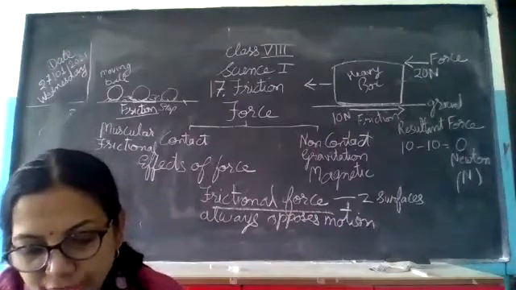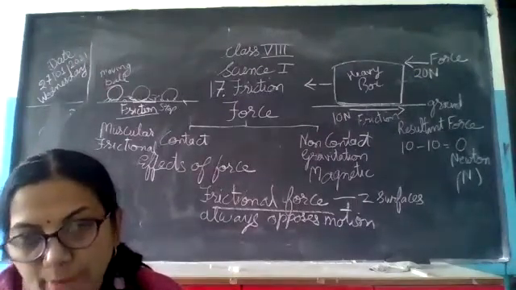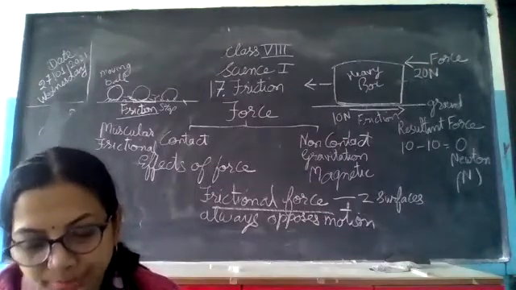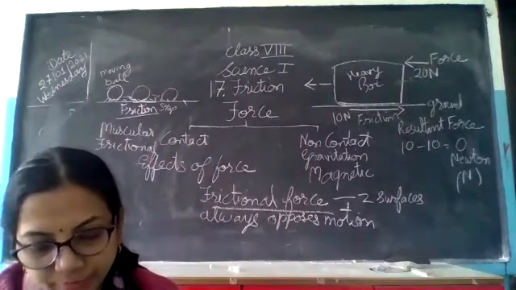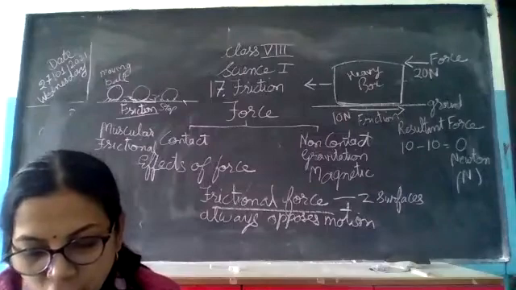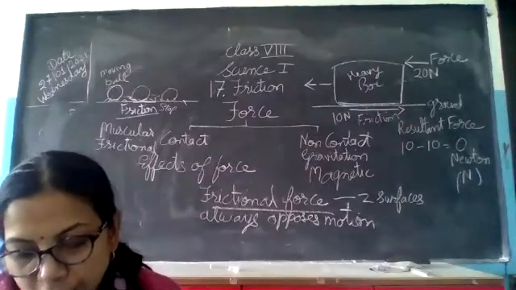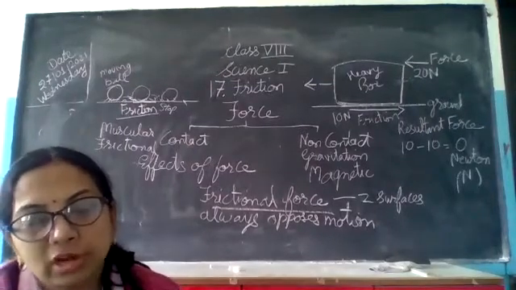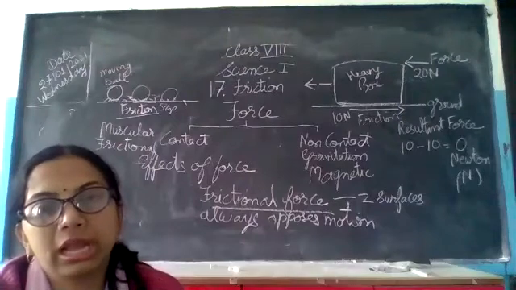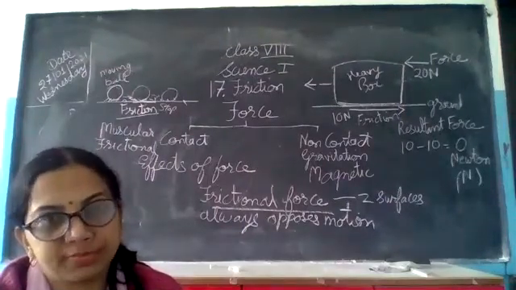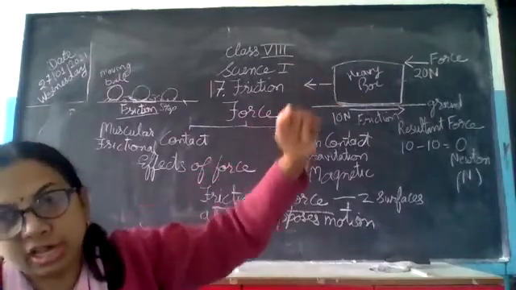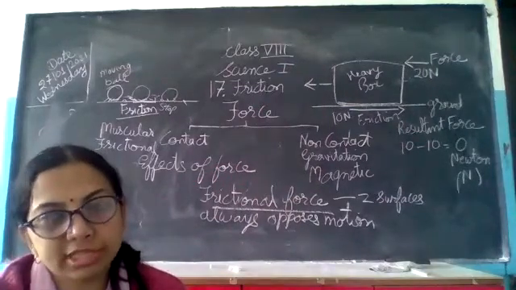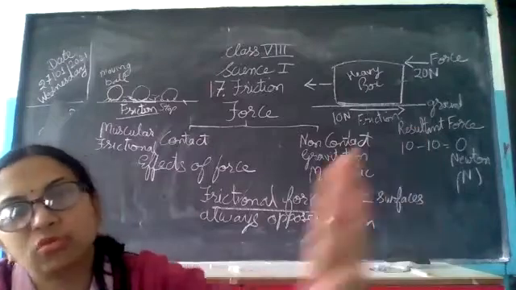If we look at the surface of a table or a floor through a microscope, we will find that these surfaces are irregular or rough. These irregularities on the surface of different objects result in friction. Underline this. What is resulting in friction? The irregularities in the surface. Now the ground and this box also have irregularities in the surface. They are not very smooth. Otherwise the object will move very easily.